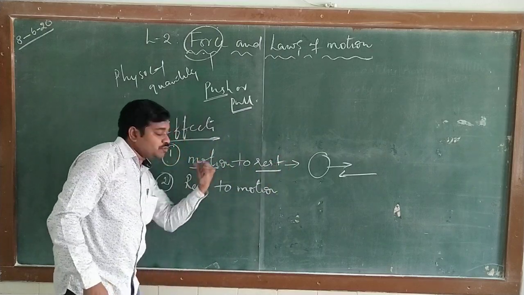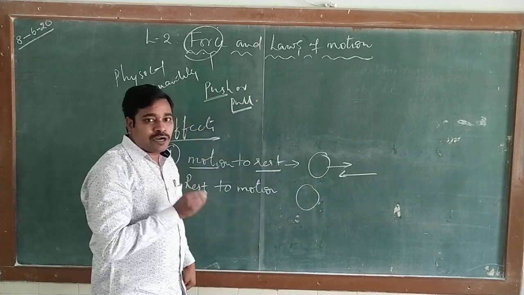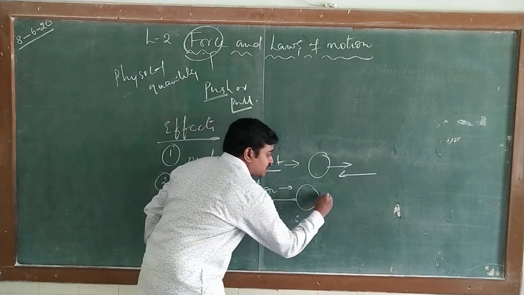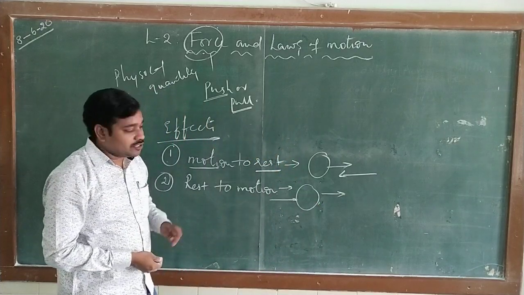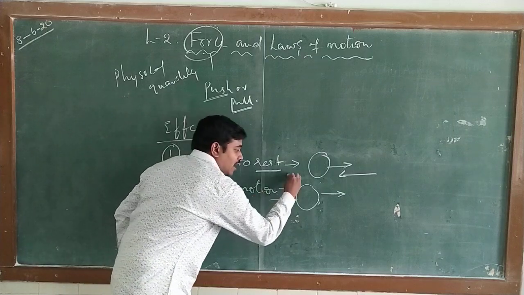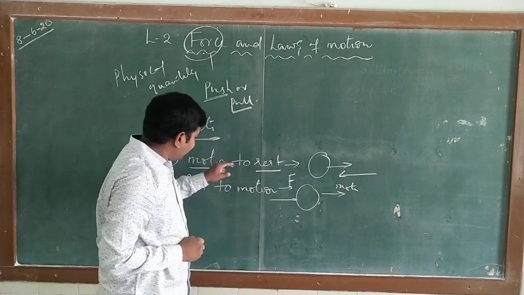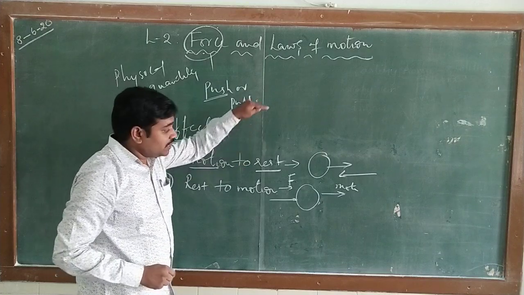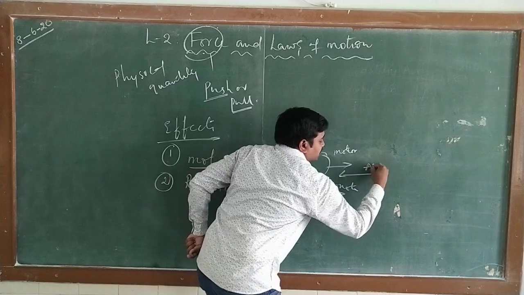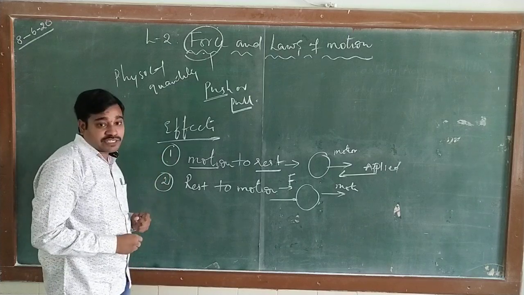And the second one, rest to motion. For example, a body is at rest, and if you want to make it move, then we have to apply a force. Here the applied force and motion are both in the same direction. What is the difference between these two cases? When you make the body go from rest to motion, the applied force and motion are in the same direction. But when the body goes from motion to rest, the motion and applied force are opposite in direction. So these are two effects which force can show.